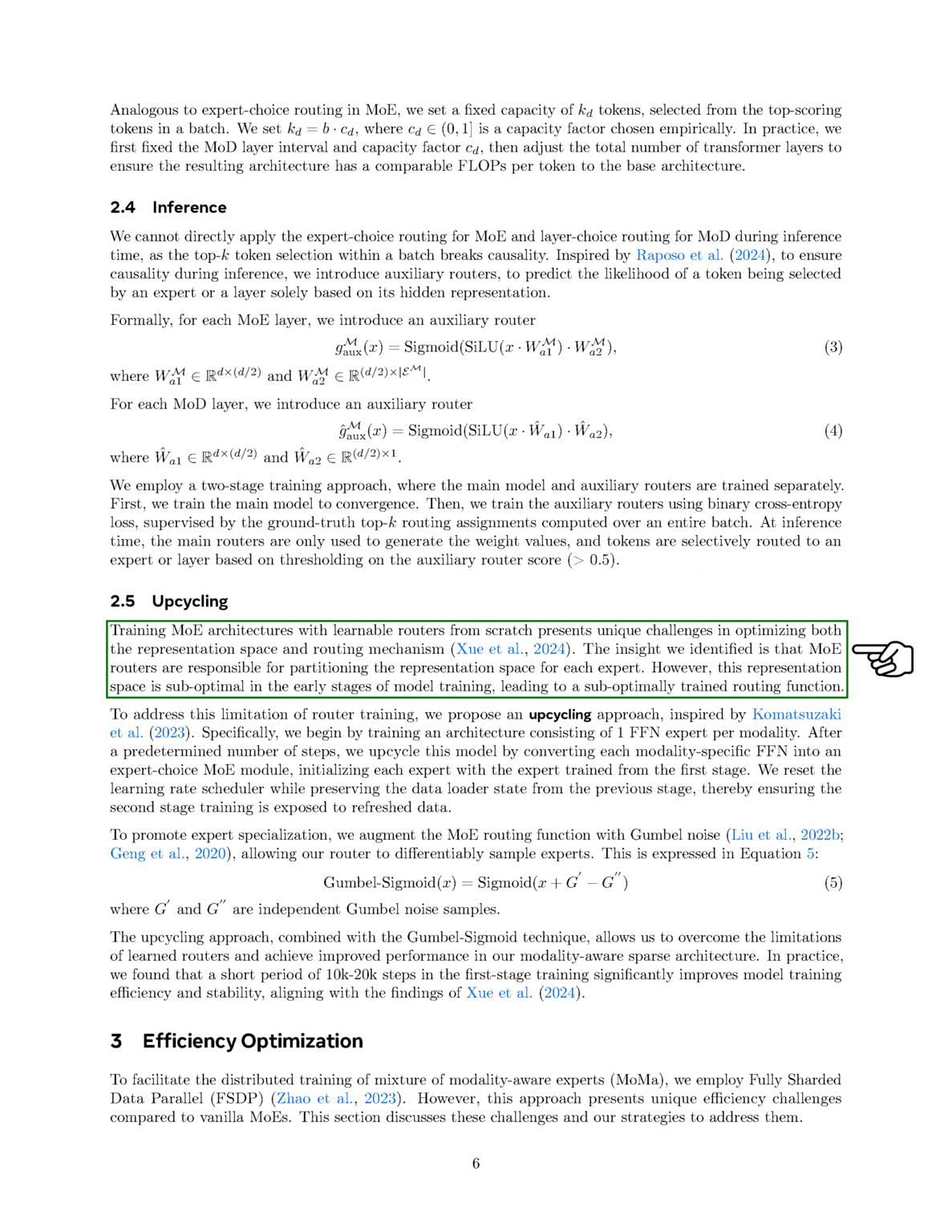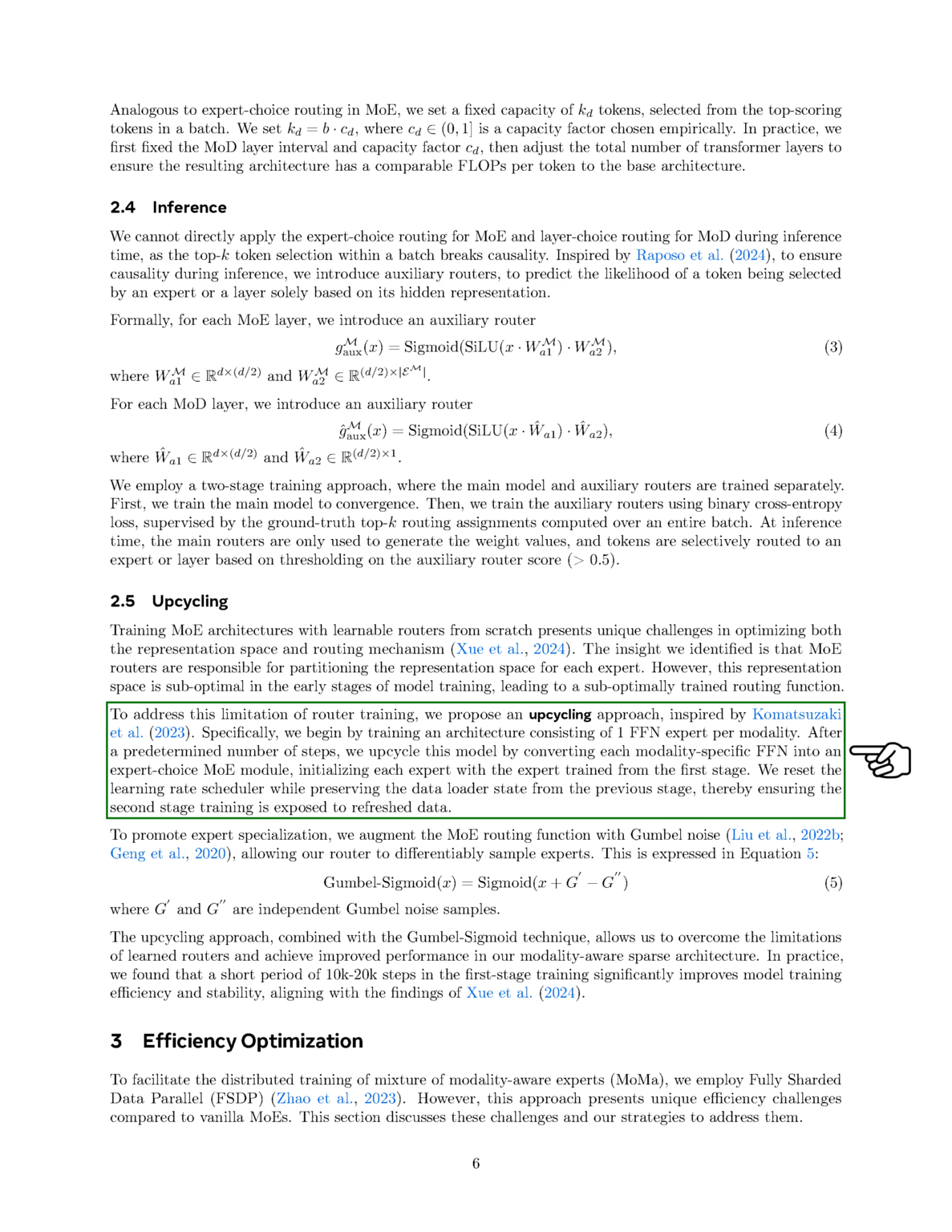When training mixture of experts architectures with learnable routers from scratch, we face unique challenges in optimizing both the representation space and the routing mechanism. We realize that the routers are responsible for dividing the representation space for each expert, but this space is not optimal in the early training stages, which results in a poorly trained routing function. To tackle this issue, we propose an upcycling approach. We start by training a model with one feed-forward network expert for each modality. After a set number of training steps, we convert this model into an expert choice mixture of experts module, initializing each expert with the previously trained expert from the first stage.